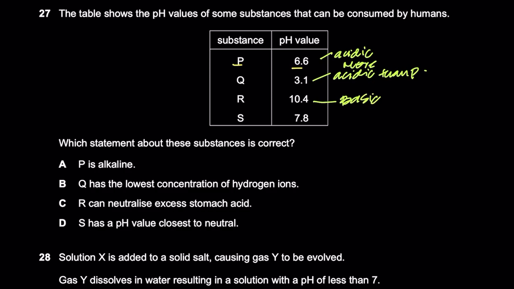Why? Because it has a greater pH than 7. Greater pH than 7 means basic, right? 7.8, again, this is also basic in nature. So R and S are basic, and 10.4 is more basic than 7.8. R is more basic in nature than S. Yes, Arham. Yeah, dude. Yes.